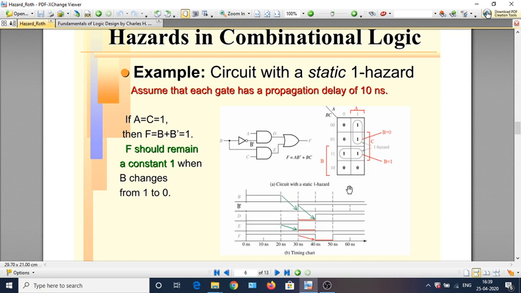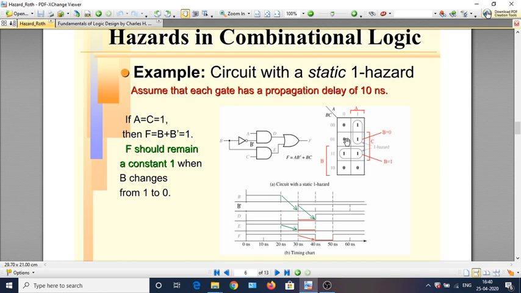Now, what do the K-map entries 0s and 1s mean? The input variables A, B, C can take certain values, 0, 0, 0, or 1, 0, 0, or whatever it is. According to the value taken by the input variables, we will fall in one of these 8 squares. For example, if A, B, C are 0, 0, 0, we will fall in this square. If it is 1, 1, 1, we will fall in this square, and so on. So each input condition corresponds to one of these squares.